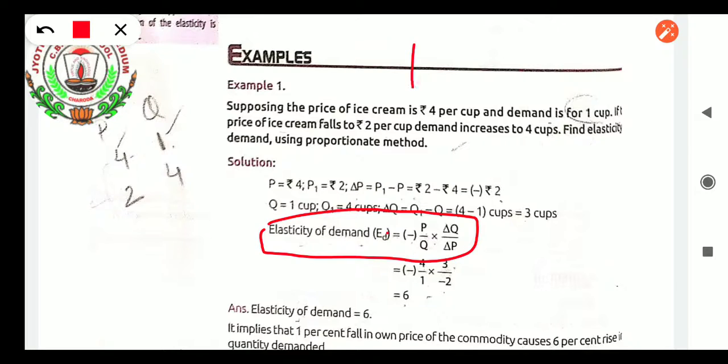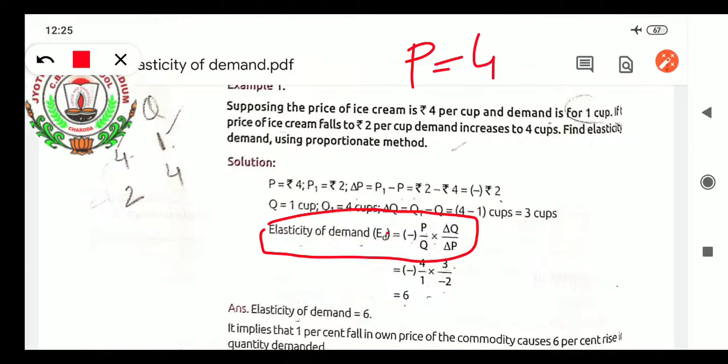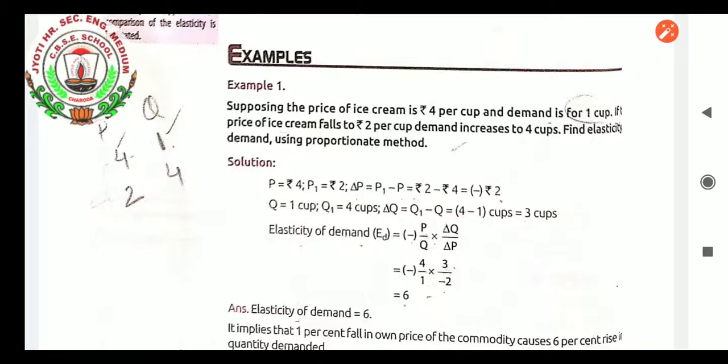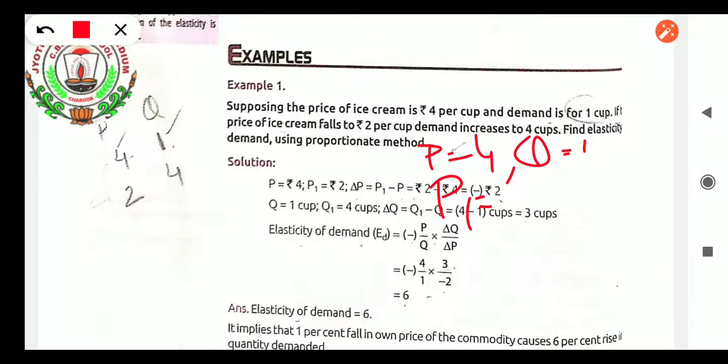What is the P first of all? P is 4. Here it is 4 and the demand Q equals 1. P1, the new price, is rupees 2. Q demanded is equal to 4. Have you got? Q1, sorry, not Q, Q1 equals 4. Substitute the values in the formula,